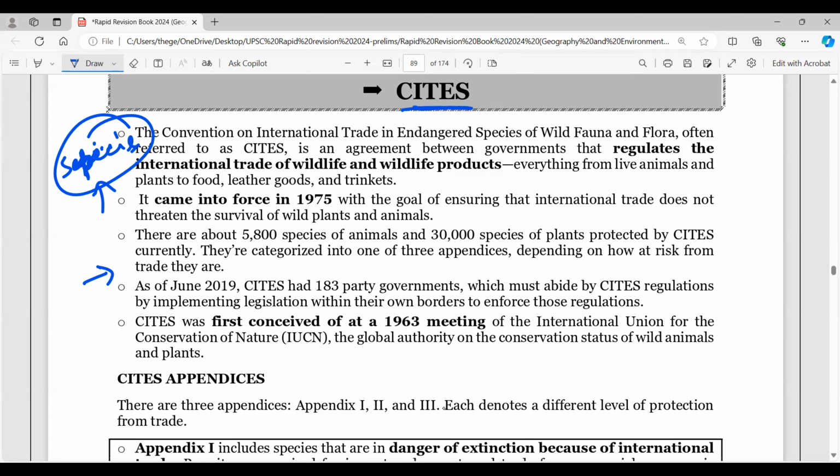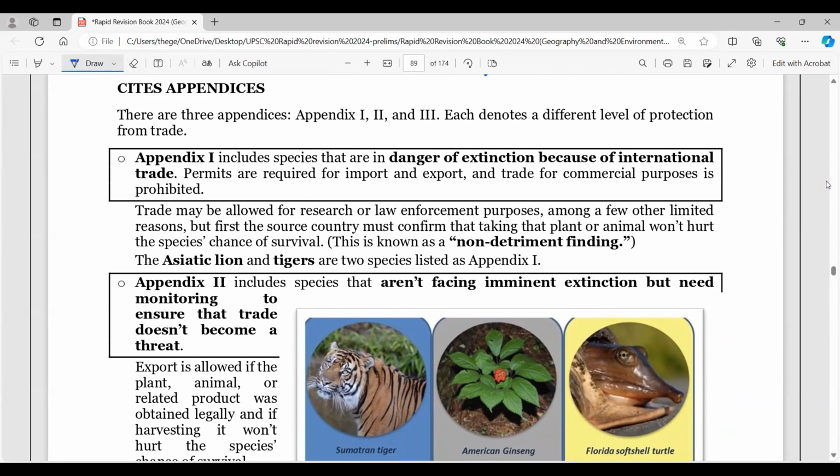So what is this CITES here? Convention on International Trade in Endangered Species. Now why is this important? Because since 1975 this CITES regulation has come into place, and it was very important for the protection of wild flora and fauna, especially against illegal trading, right? There are 5,800 species of animals and 30,000 species of plants protected by CITES here. And in June 2019, CITES had 183 party governments. So this is very important, and it was first conceived at the 1963 meeting of IUCN. Now let's look into the appendices of CITES.